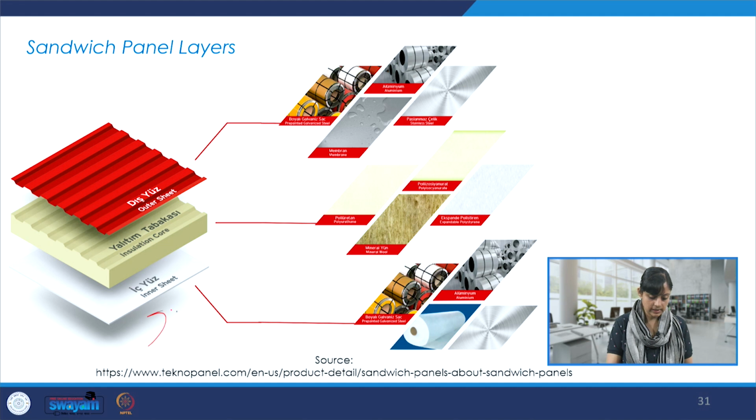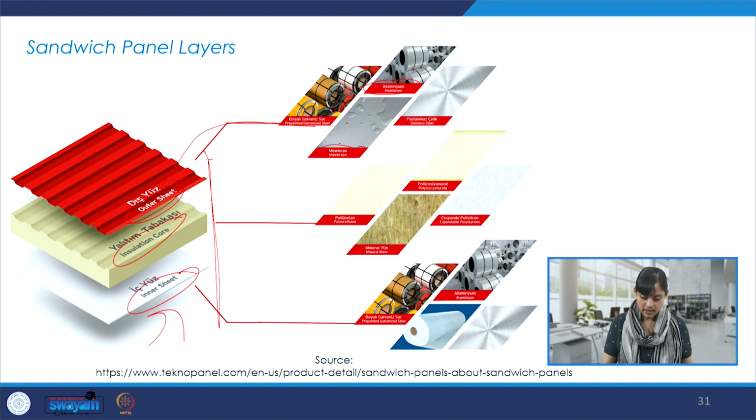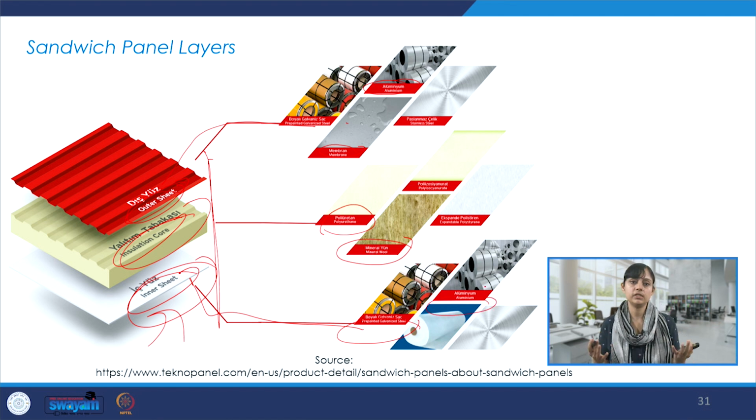So this is one sandwich panel that is seen on the screen. This inner sheet over here, the insulation core, and the outer sheet are put together as a sandwich. And these can be of different materials. The outer sheet could be aluminium, or it could be a membrane. The insulation core could be mineral wool, it can be PU, and so on. The inner sheet can again be aluminium or any other material. So we just sandwich these layers and put them together.